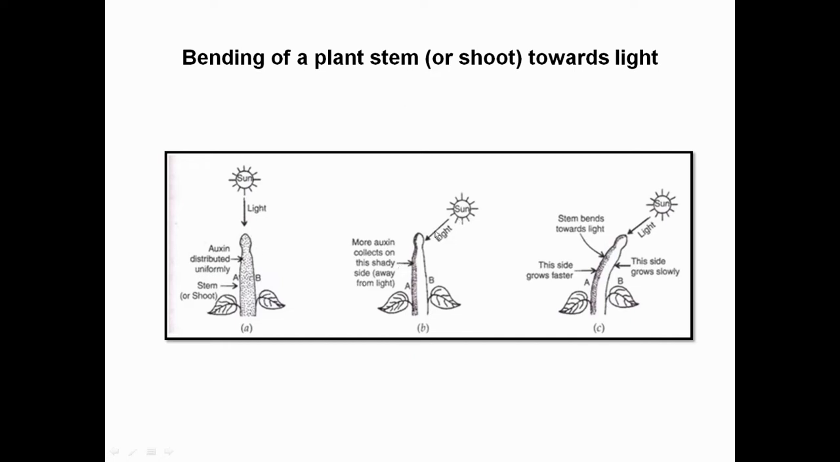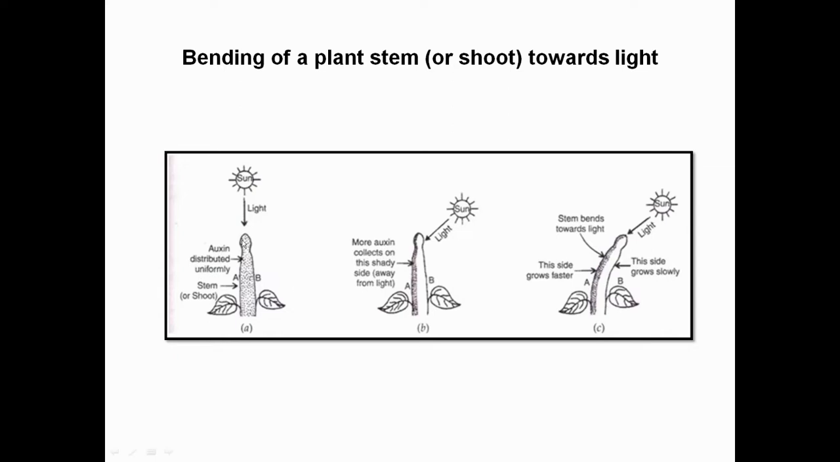When the light is coming at an angle, the plant shoot system is also bent towards the light. And you can see this bending is just because of the release of one substance, that is auxin. When the bending is happening at this side, the auxin will always release on the opposite side to cause a bending of the stem. Please understand this phenomenon.